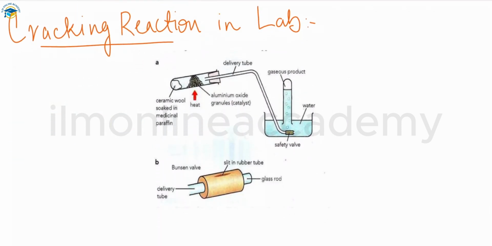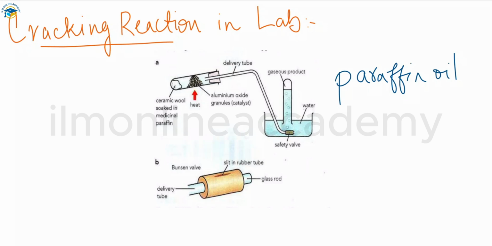Now we'll talk about the cracking reactions that happen in the laboratory. The first picture shows the cracking of a long chain alkane in the laboratory. How can you do this? We can do this by using a paraffin oil. Basically, a medicinal paraffin oil is used for the cracking of alkane in our laboratory.